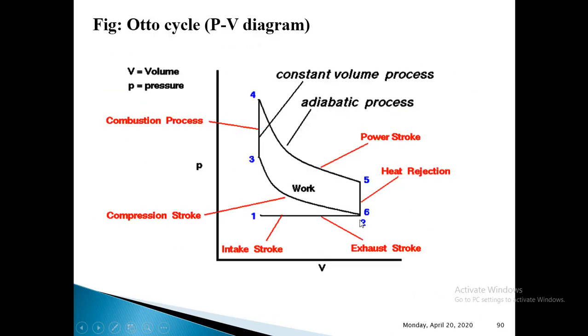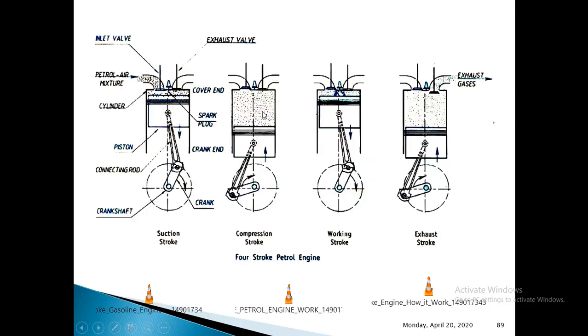You can see the volume on the x-axis decreasing, whereas the pressure has increased from the value at 2 to the value at 3. This compression stroke continues until the piston reaches top dead center. Yes, this completes the compression stroke.